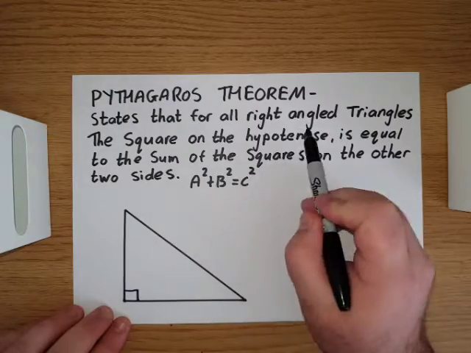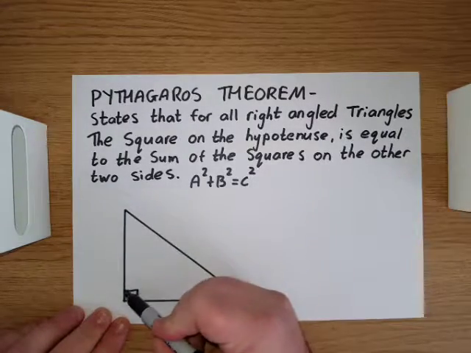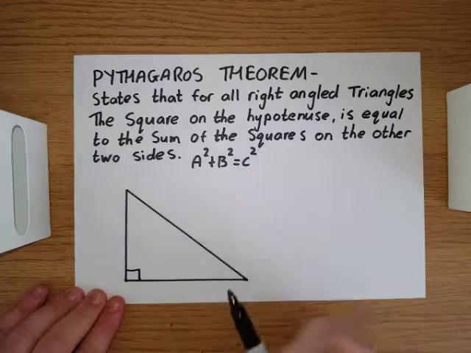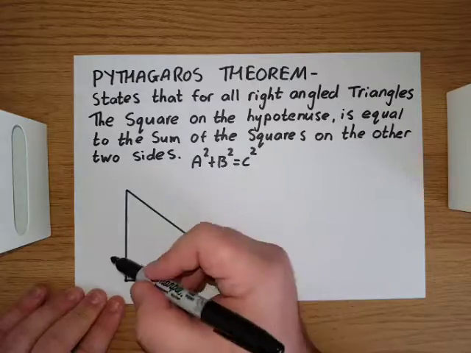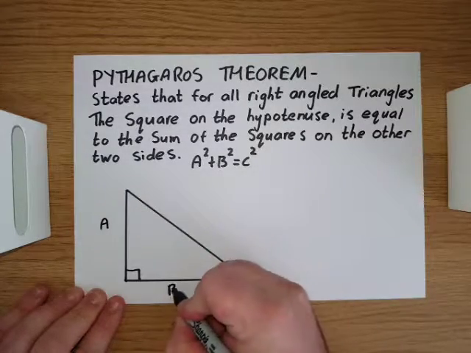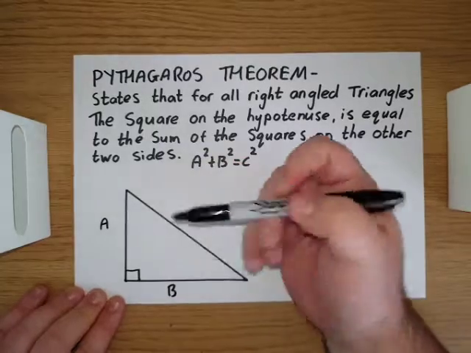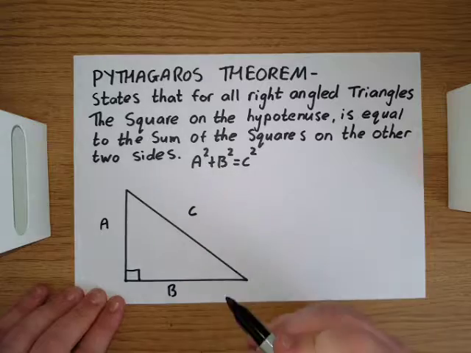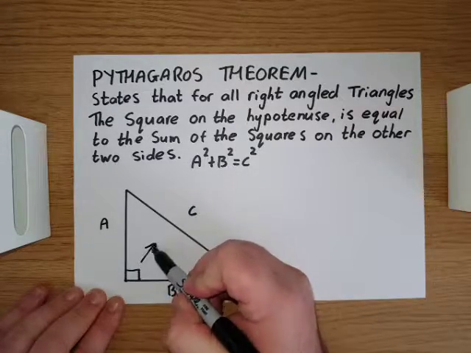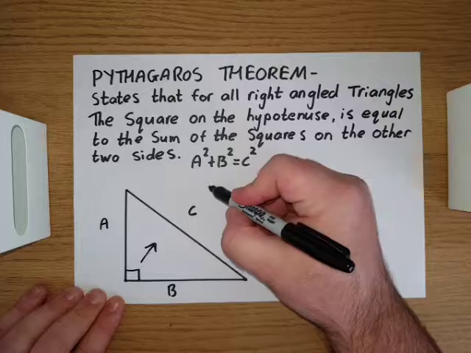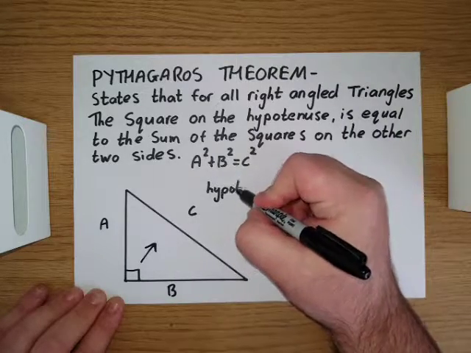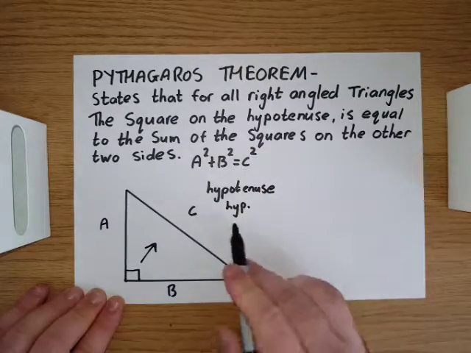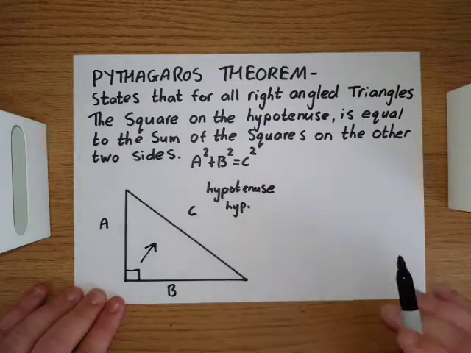First of all, we're dealing with a right angled triangle, which is denoted by this symbol here. So that means it's a 90 degrees angle. The first thing we have to do is label our triangle. So we have A and we have B. It doesn't matter which you use, it could be B here or it could be A here, but it's very important that we have C here. It has to be opposite the right angle, and this side here is known as the hypotenuse. It can also be simply called the hype, just a shortened version of hypotenuse.